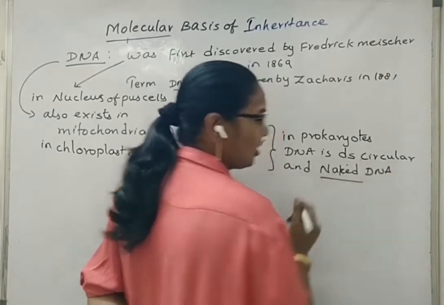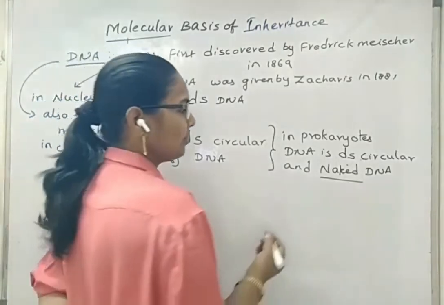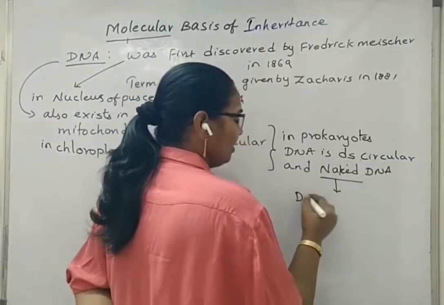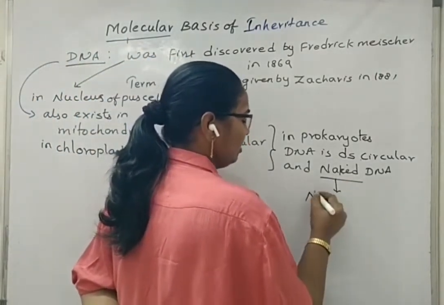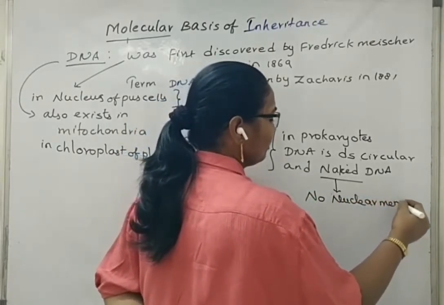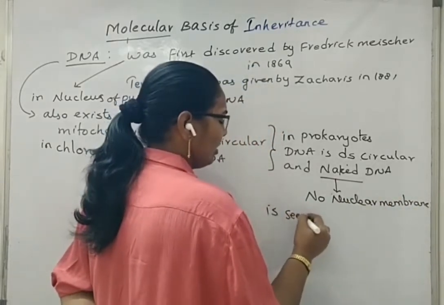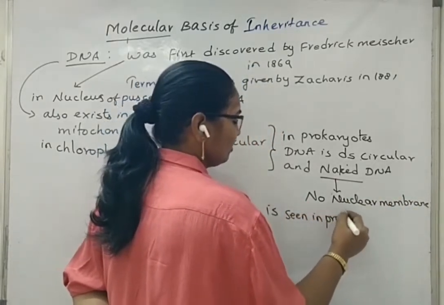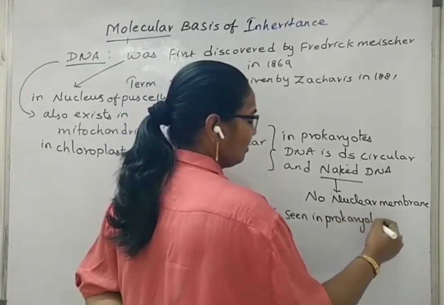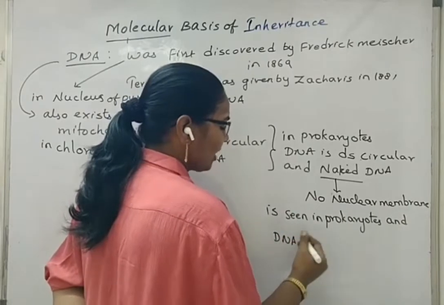Why are we using this term? Because in case of prokaryotes, the nuclear membrane is absent. No nuclear membrane is seen in prokaryotes, and DNA is dispersed in the cytoplasm.